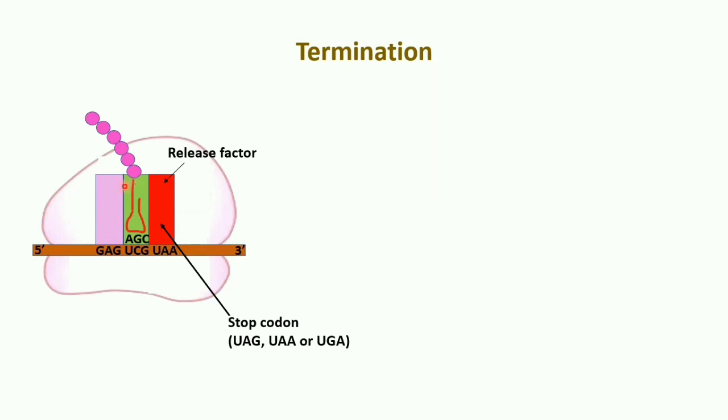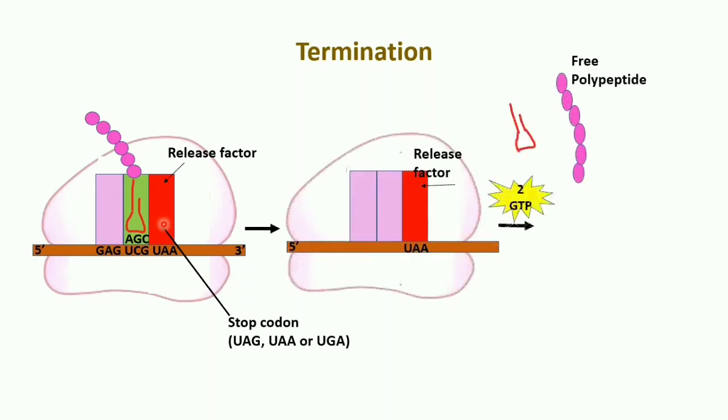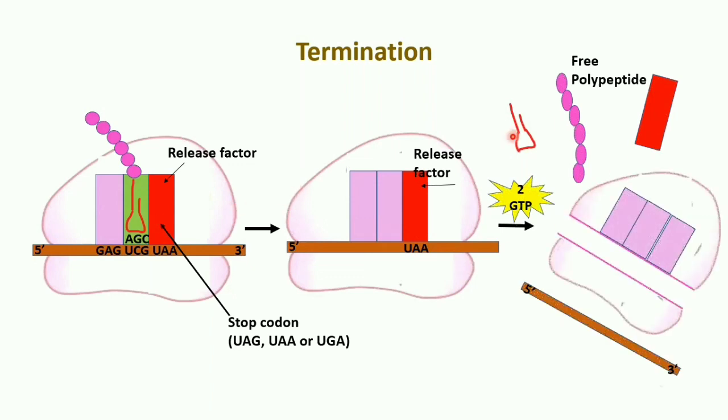In this reaction, as there is no tRNA to bind over here, a water molecule will be bound. Because of that, this will hydrolyze and it will release the polypeptide and the tRNA. Again, energy is required and it will dissociate the 80S ribosome into 40S and 60S subunits, and later on these are recycled. Even the mRNA is also released. So this was about the termination of translation.